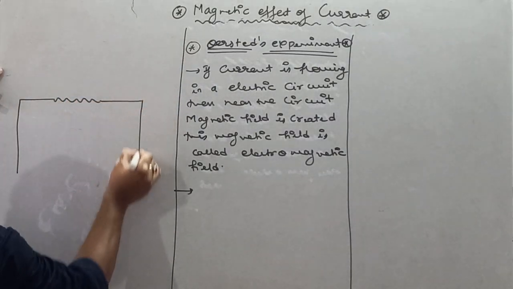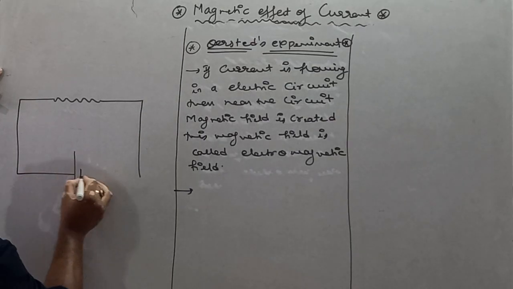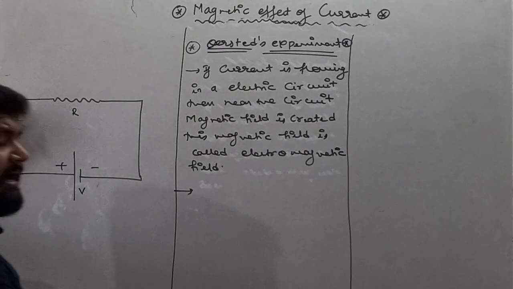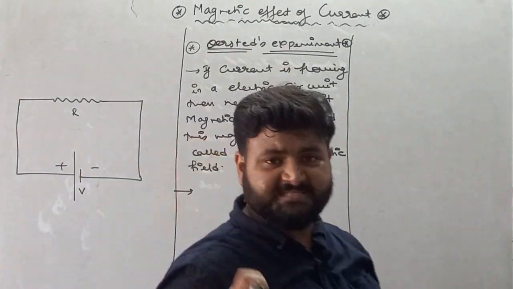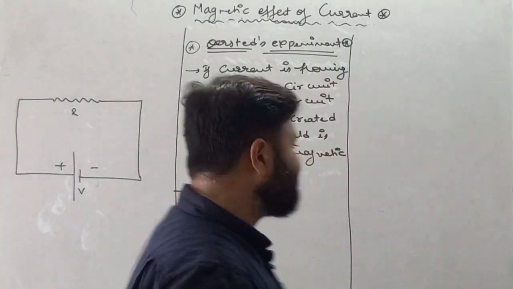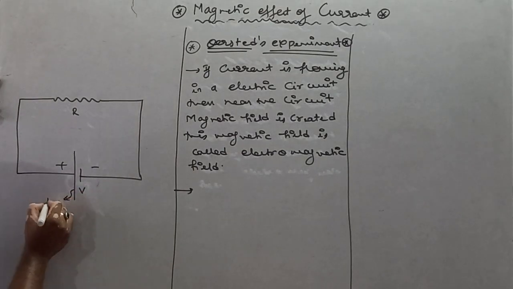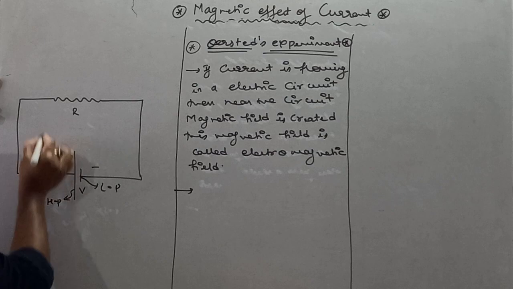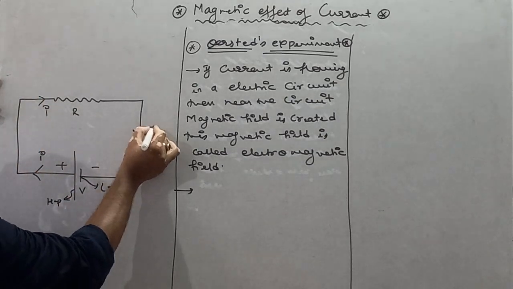First, my dear student, see what Oersted performed in his experiment. Oersted takes a simple circuit in which a battery and a resistor are present. We all know that the resistor draws current from the battery. So this is the higher potential end, this is the lower potential end. Current starts flowing in this circuit.